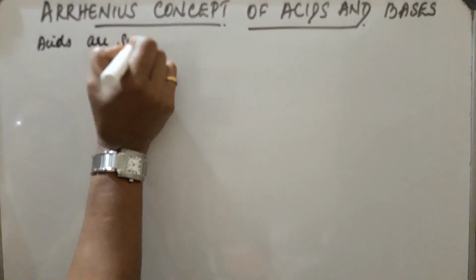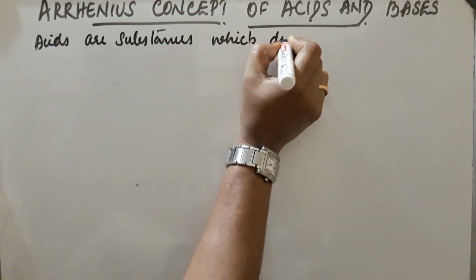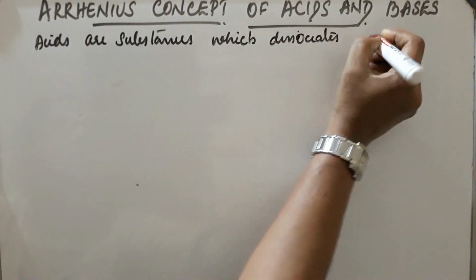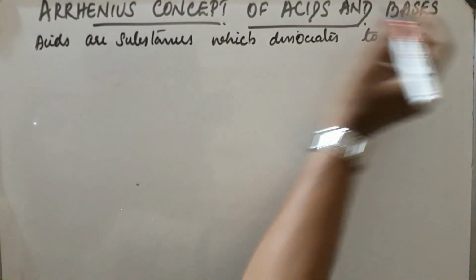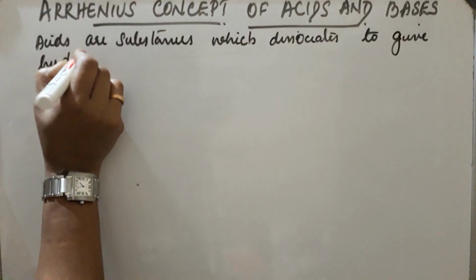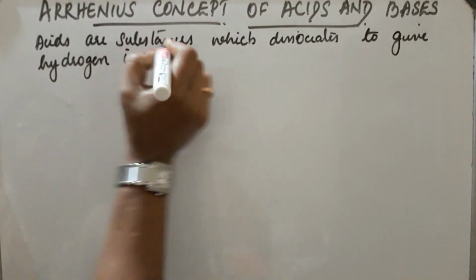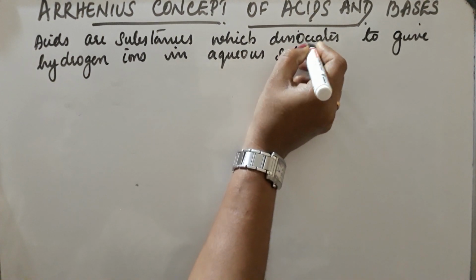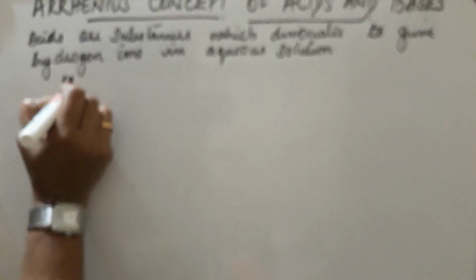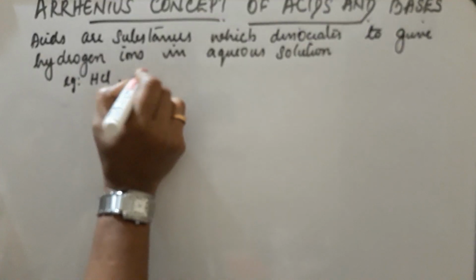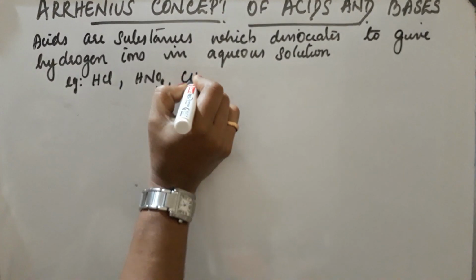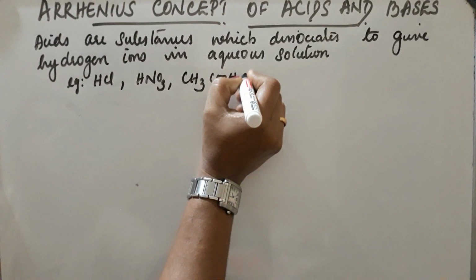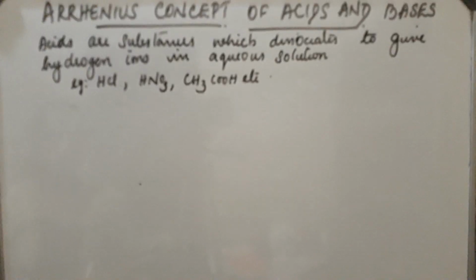Okay. Acids are substances which dissociate to give hydrogen ions in aqueous solution. Now, some of the examples: HCl, HNO3, CH3COOH. So, in their aqueous solution, all these substances give H plus ions.